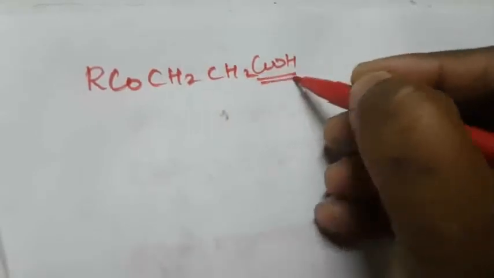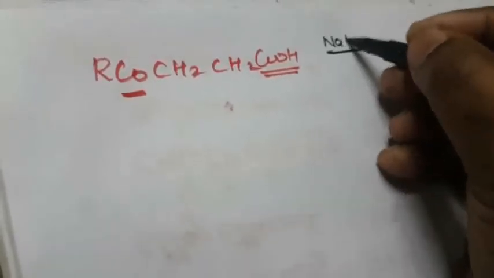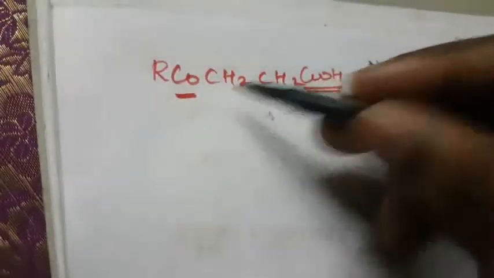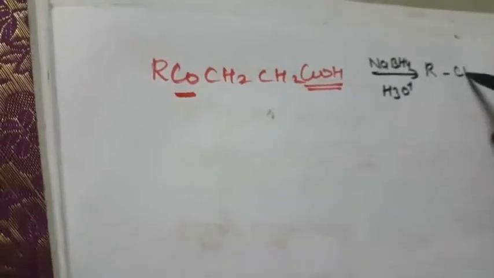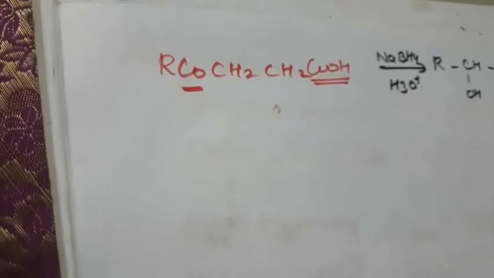Next one, suppose there are more than 2 functional groups, how will it be reduced? That is reduced with sodium borohydride. The example is RCO, CH2, CH2, COOH. What are the functional groups? A carboxyl group is there and a keto group is there, right? So how will it be reduced? Sodium borohydride, then H3O plus. Then it becomes CHOH, then the remaining CH2, CH2, COOH.